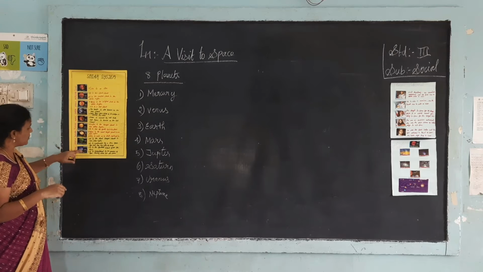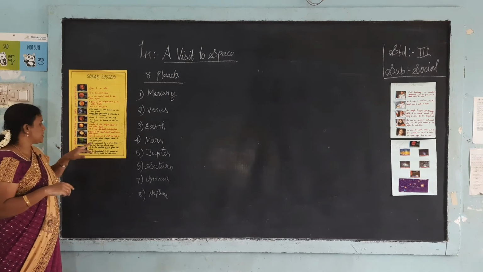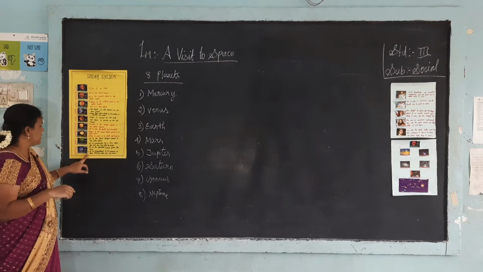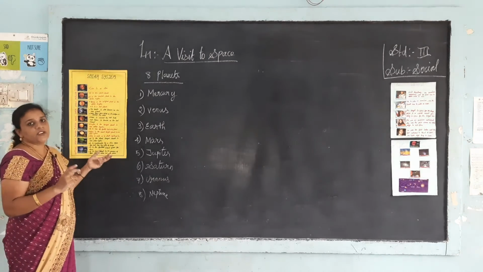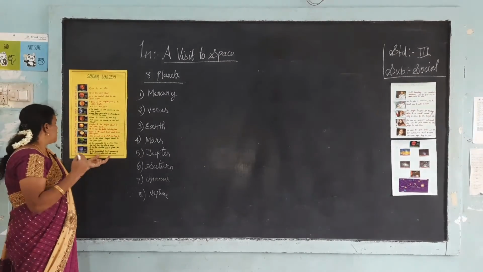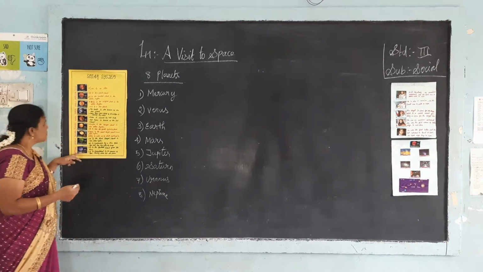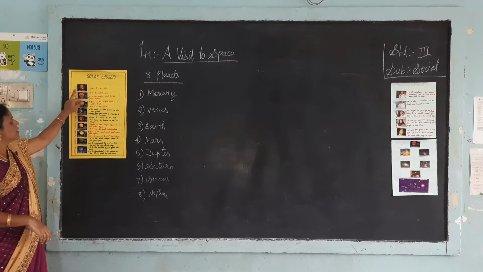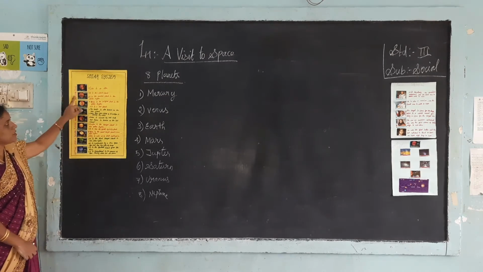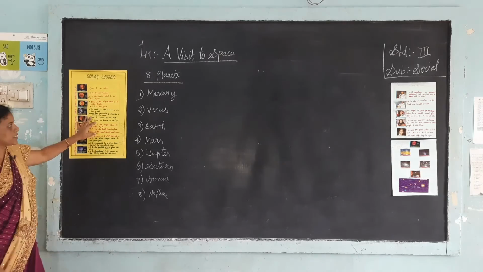At last, the eighth planet is Neptune, which is the farthest planet from the Sun. It is characterized by the presence of fast blowing winds and cold storms. So these are the 8 planets, and the Sun and the planets together form the solar system.